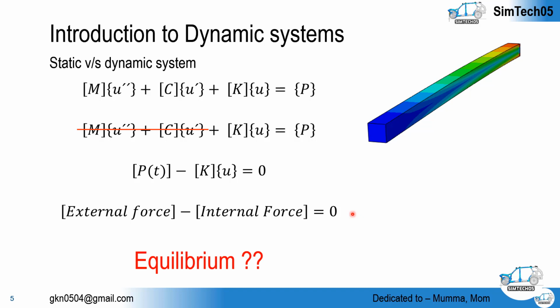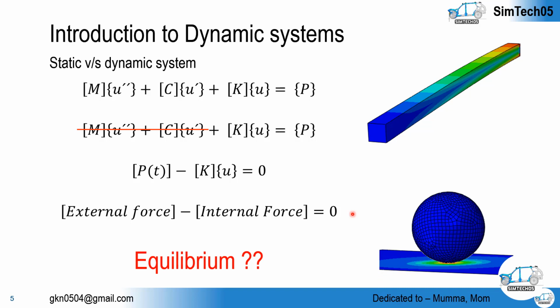So how can we achieve this equilibrium, and what are the unconstrained conditions? This is an example of an unconstrained condition. The plate is constrained from both ends and this ball is dropped on the plate from some height h, due to gravitational force. As the ball is falling due to gravity, we have not constrained it in any other direction. So this looks like a very easy problem, and yes, it is easy, once you consider the inertia effect.